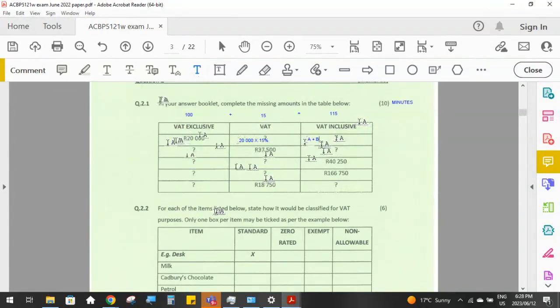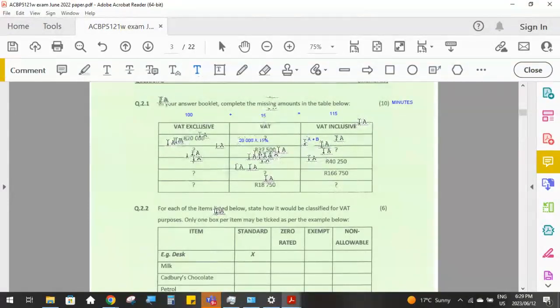Then in the second one, the amount that they've given us is the VAT. So this amount here, 37,500, is 15%. It's the VAT amount, and it is 15%. So let's work out the VAT exclusive amount.